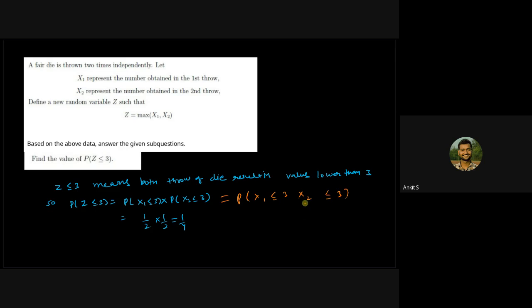and x2 less than or equal to 3. Both of them have to be less than or equal to 3. Now, since x1 and x2 both are independent, we can multiply these probabilities. Less than or equal to 3 means 1, 2, 3. So that means 1 by 2. So 1 by 2 times 1 by 2 is equal to 1 by 4.